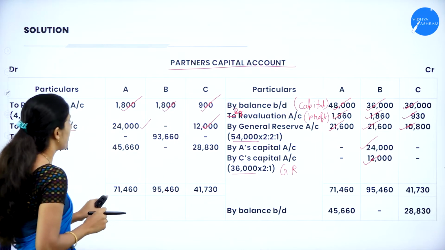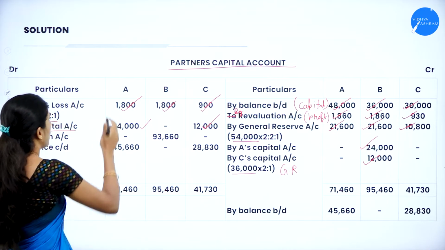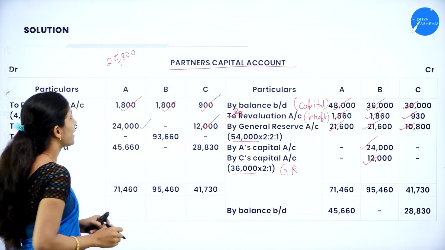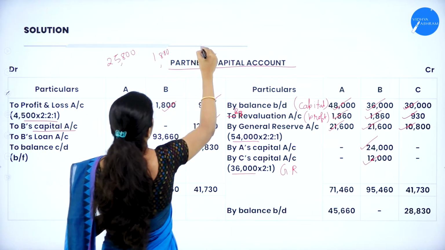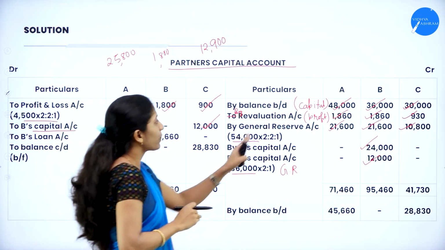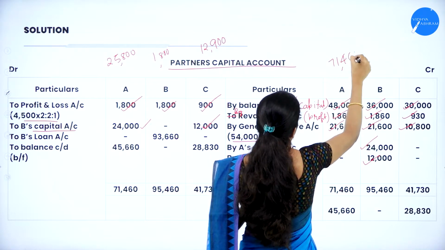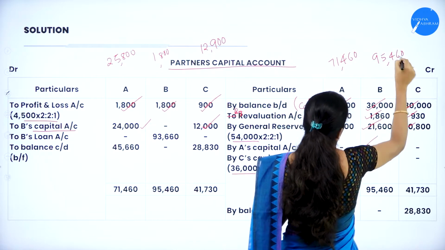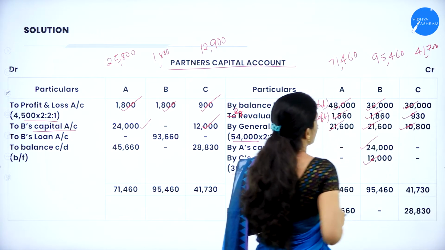Now if you see the debit side here, that is 1,800 plus 24,000. How much will you get? 25,800 is that of A. Whereas that of B is 1,800 and C is 12,900 on the debit side. Coming to the credit side, the total of A is 71,460, that of B is 95,460 and that of C is 41,730. So these are the totals.